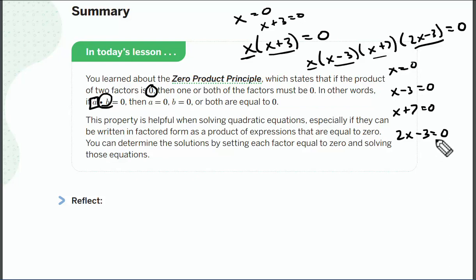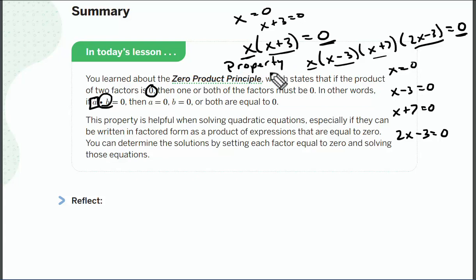Then I can solve. Because anytime something is being multiplied and one of those things is equal to 0, I'm going to get my 0 at the end. That's where the zero product principle, zero product property, comes into play. We use these interchangeably, principle, property, either way.